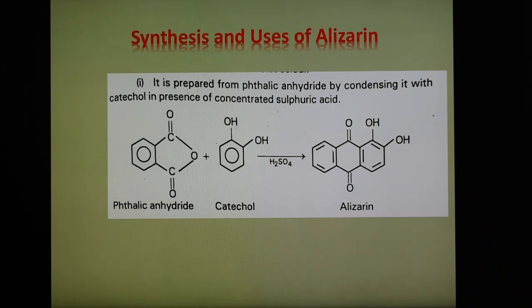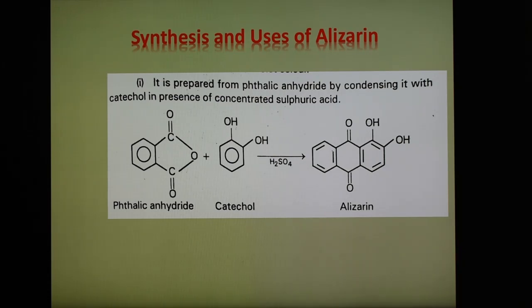Now the next dye is the synthesis and uses of alizarin. Alizarin can be synthesized by 2 methods. The first method is shown in this slide. As we know, alizarin is one of the most important anthraquinoid dyes. It is the chief constituent of the madder root. Alizarin is a polygenetic dye.